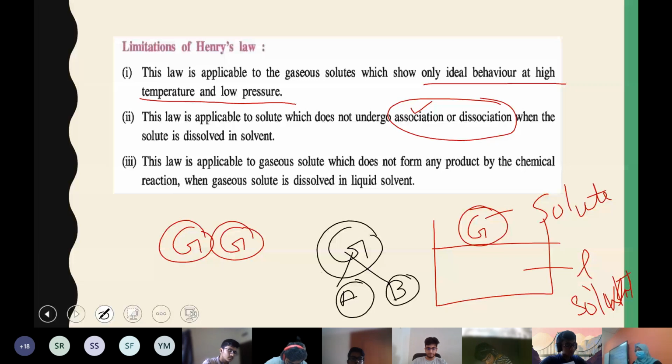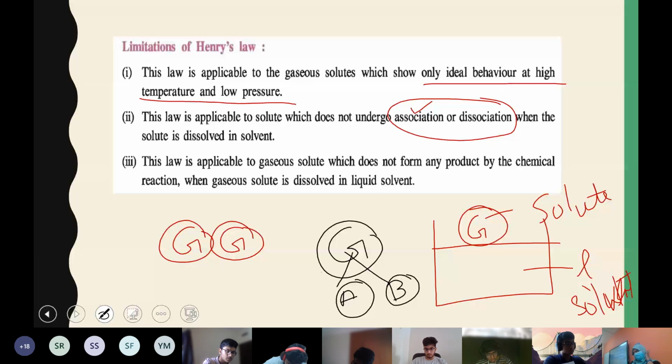Henry's law is applicable when no dissociation or association happens to the gas. If it associates or dissociates after dissolving in a liquid, then such a gas molecule cannot follow Henry's law. So that is the second limitation.